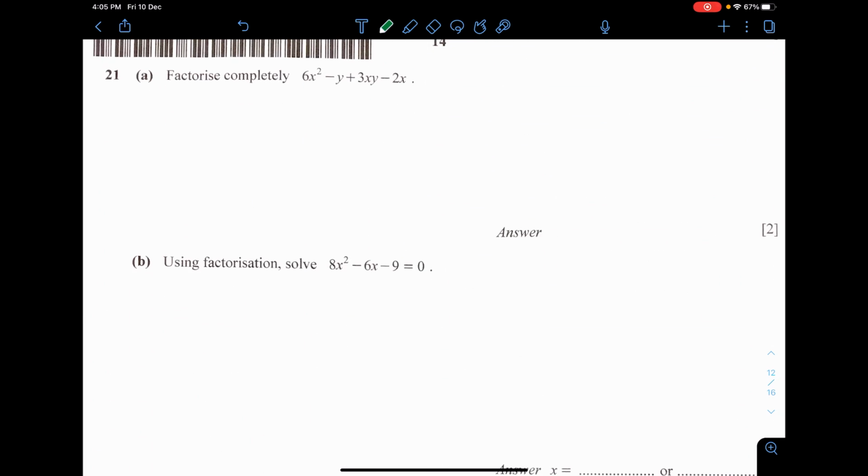Next, question 21. Grouping factorization. So I'll factorize maybe this and this together. They have 3x, factorize them. You got 2x plus y. And then the next is negative. You have 2x plus y. So I have 2x plus y and 3x minus 1.